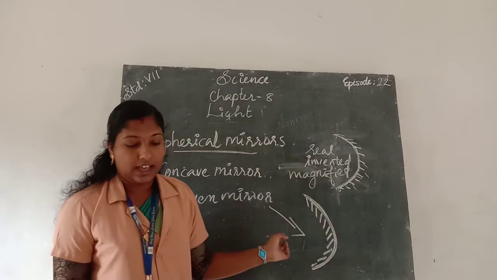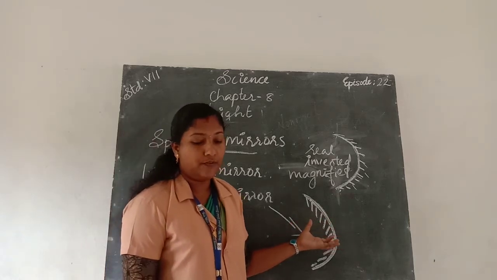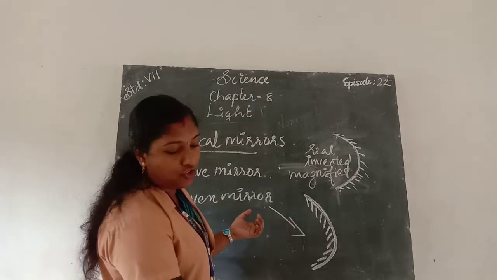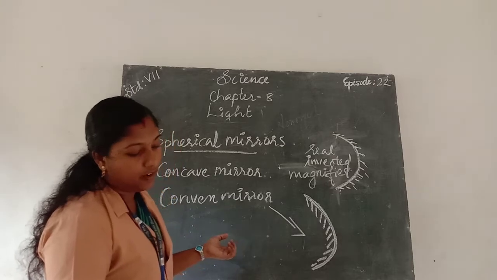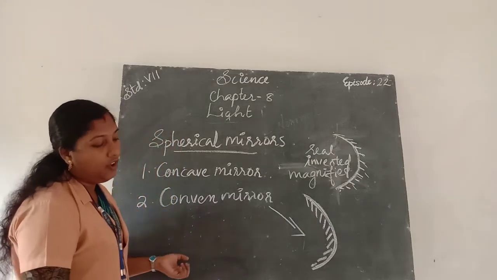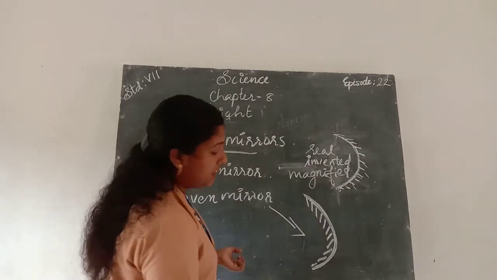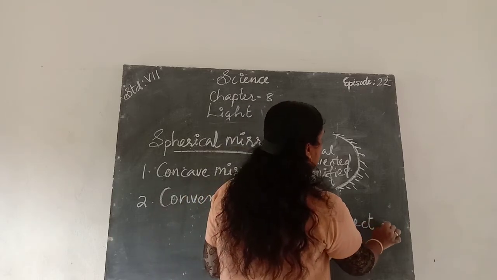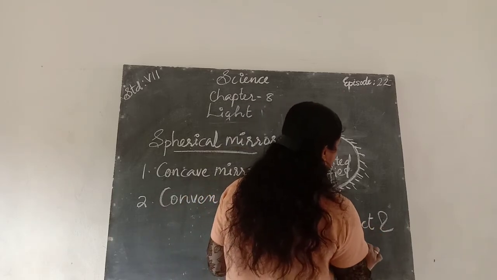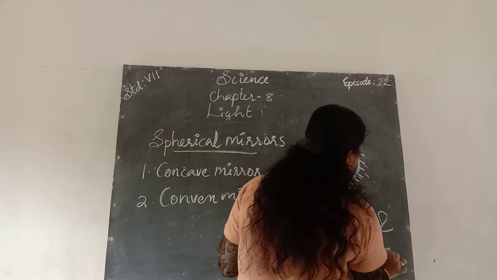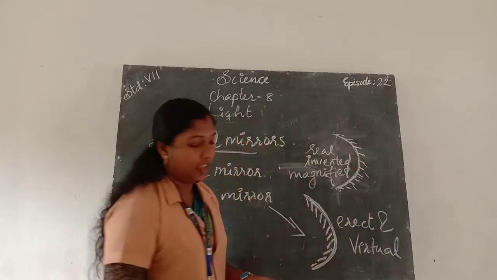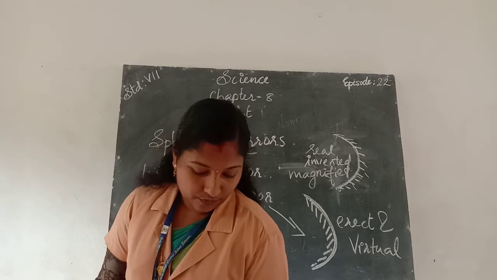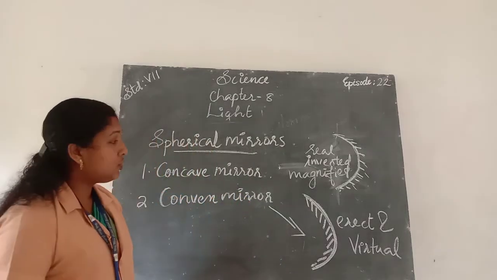Here, a convex mirror forms erect and virtual images. The convex mirror forms erect and virtual images.